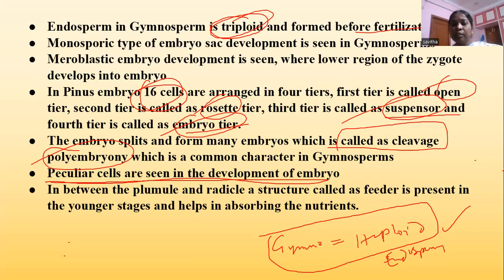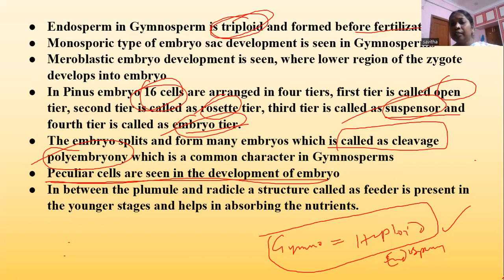So peculiar cells are seen in the development of the embryo in Gnetum. In Gnetum, a special character is seen: peculiar cells, and also a feeder is seen in between the plumule and radicle, which helps in absorbing nutrients. Later, around the embryo, the ovule transforms into a seed, and these seeds develop into plants.